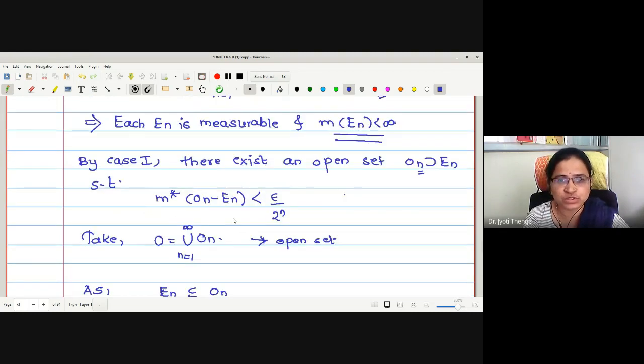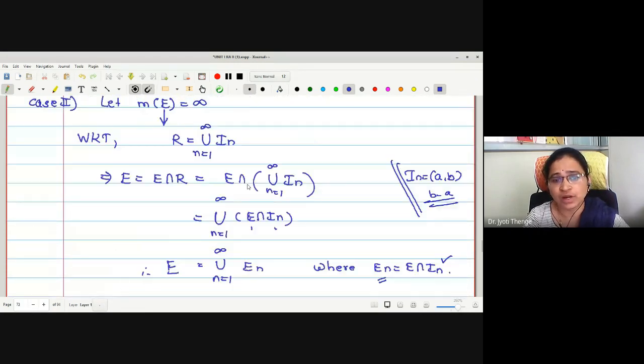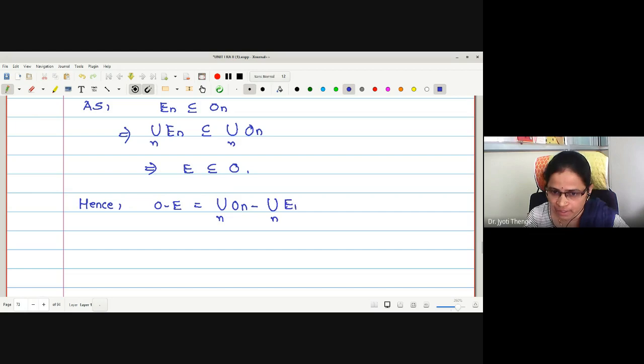What remains to prove simply is M star of O minus E less than epsilon. Therefore, let us find out what O minus E is. O minus E is actually union over n of On minus union over n of En, which is contained in union over n of On minus En. Is it okay to everyone?